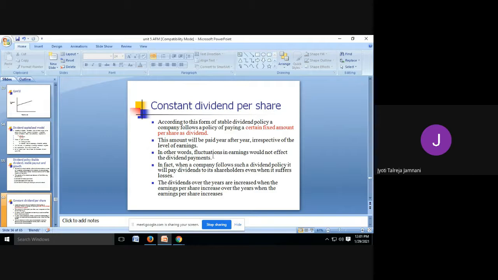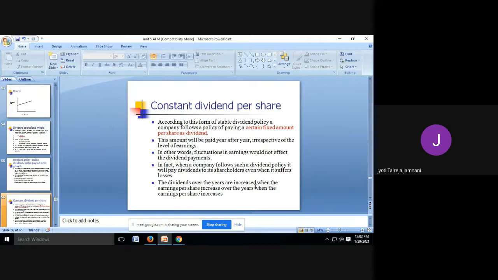In other words, fluctuation in earnings will have no effect on dividend payment because you have fixed the amount once. In fact, when a company follows such a dividend policy, it will pay dividend to its shareholders even when it suffers losses. So even if you have made a loss in some year, but you have a policy of giving a fixed dividend of 5 rupees, even when you suffer losses, you will have to pay the dividend.